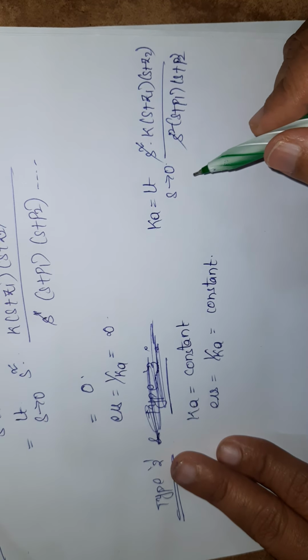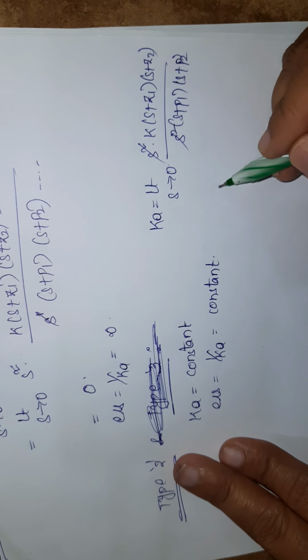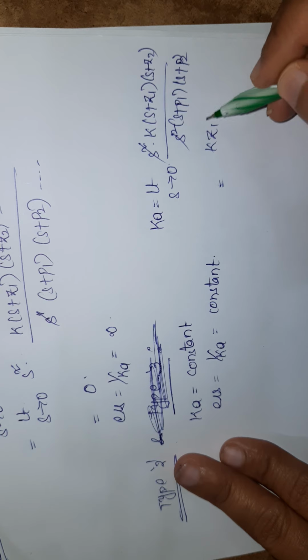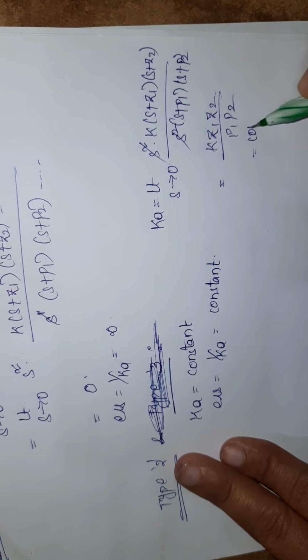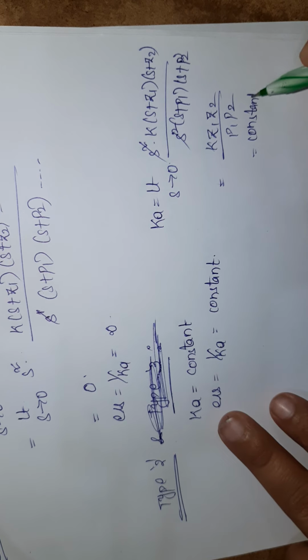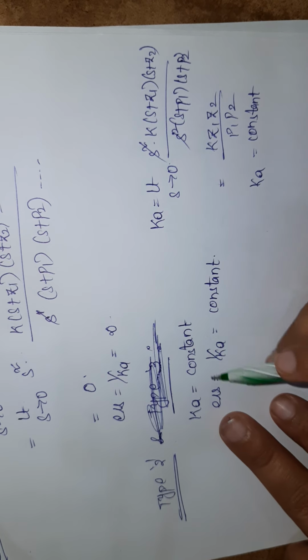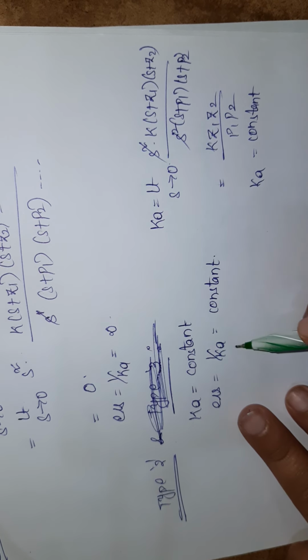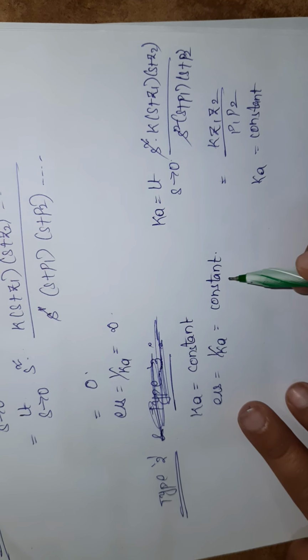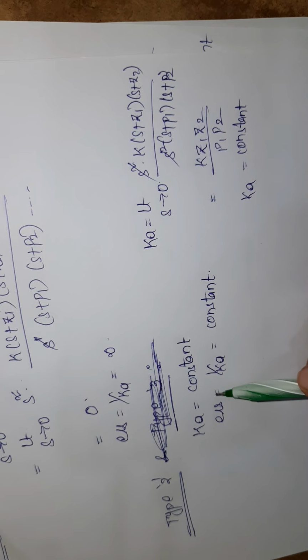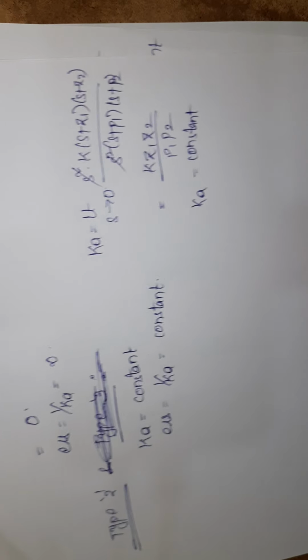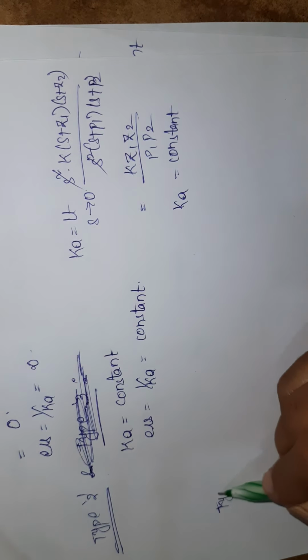If I apply s equal to 0 here, I will get k z1 z2 divided by p1 p2. This is nothing but constant. So Ka is constant. If Ka is constant, ESS is also constant. So in a type 2 system, when the input is a parabolic signal, there will be a constant steady state error.